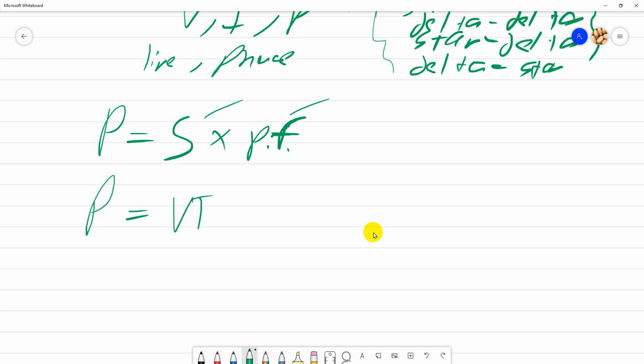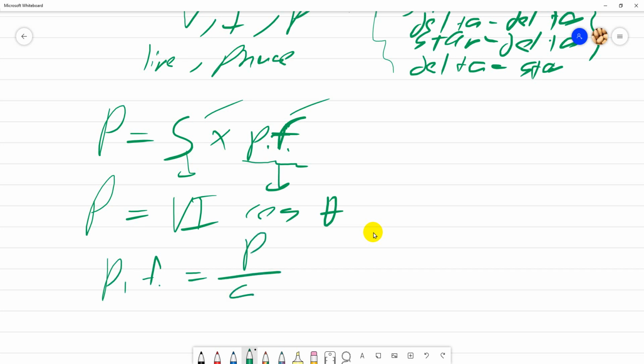VI cos theta. PF is basically cos theta, VI is basically apparent power. So you can use this formula. If they want you to know what the power factor is and they give P and S, you just do P divided by S. Understand how to use this formula. In test 2 many of you cannot use this formula.